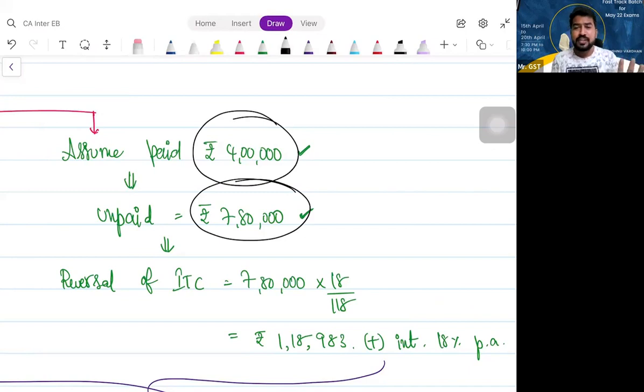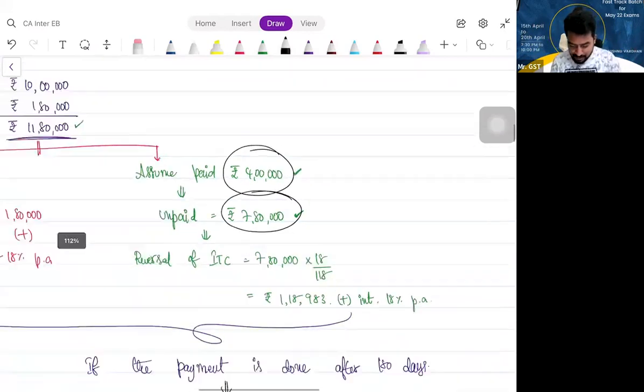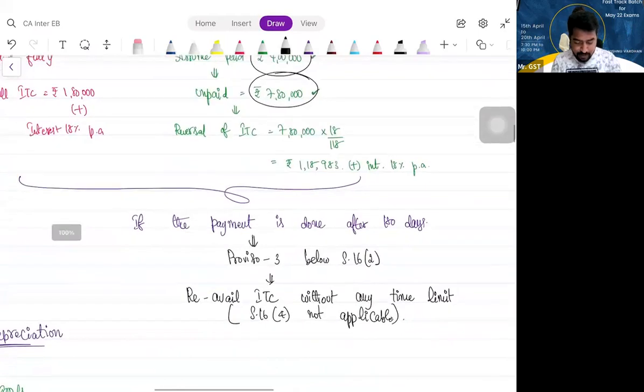Is that clear? So it is like for first time marriage, there is an age limit. For second time, no. So that is the point. For availing ITC, time limit is there. For re-availing ITC, no time limit. Is that clear? So let us copy this example.